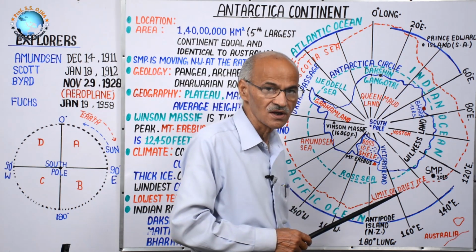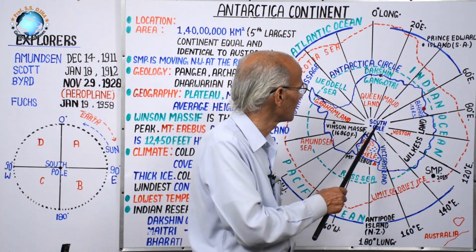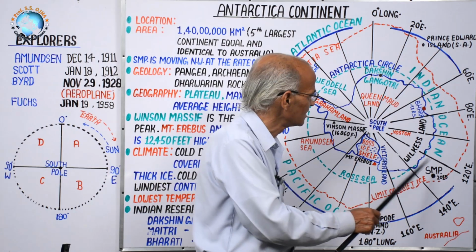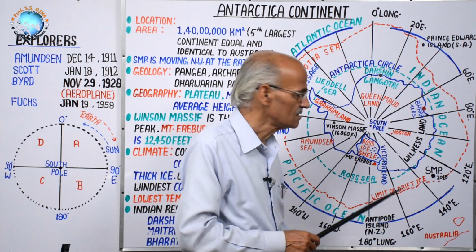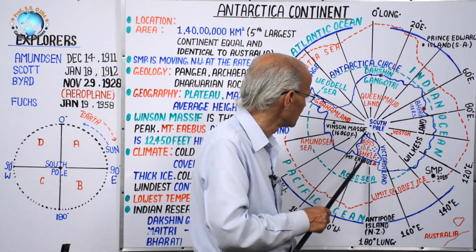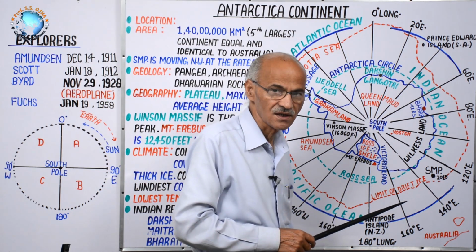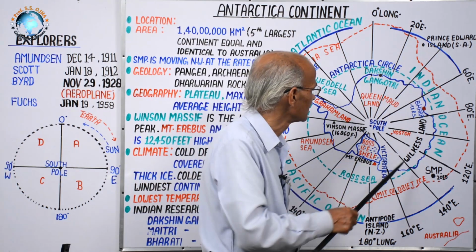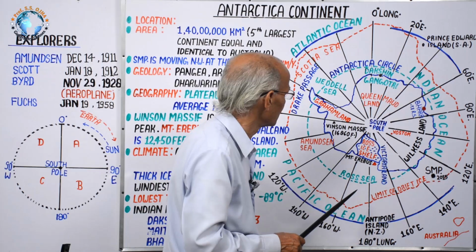The answer will be only north, because from here this South Magnetic Pole is in the north, not in the southeast. Likewise, from here this Mount Erebus is in the north, not in the south. So this concept should be made clear.